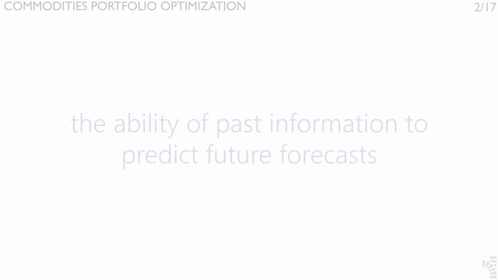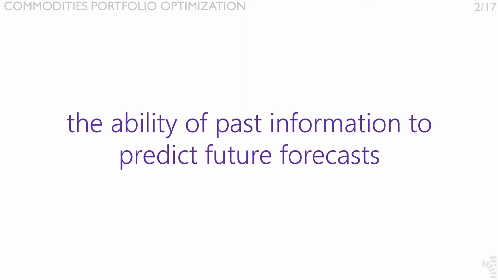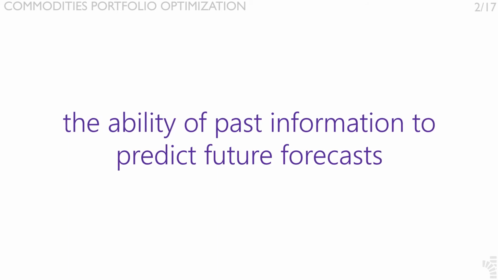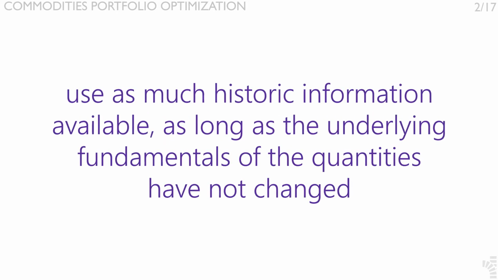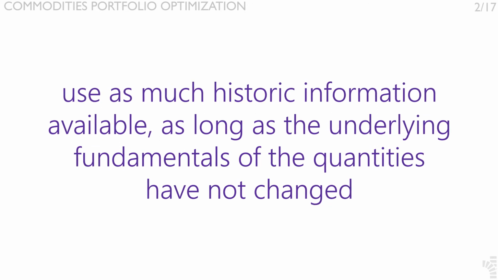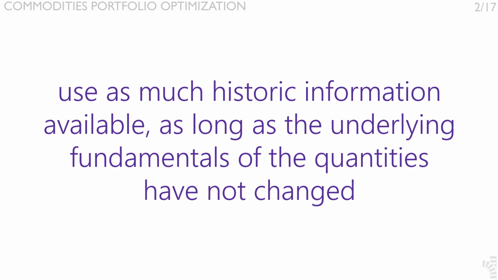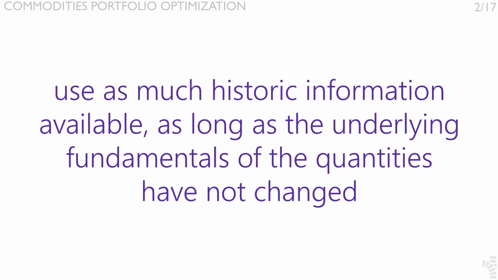Another strong assumption implied in time series forecasting is the ability of past information to predict future forecasts. The principle is the following: use as much historic information as available in order to forecast using time series analysis, as long as the underlying fundamentals of the quantities have not changed.